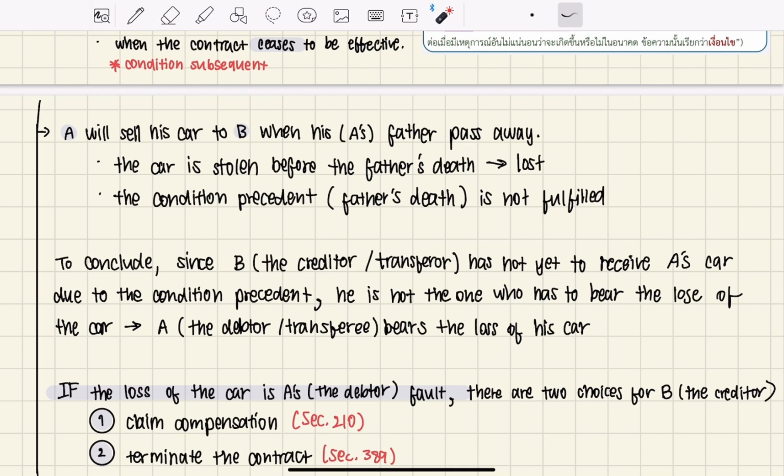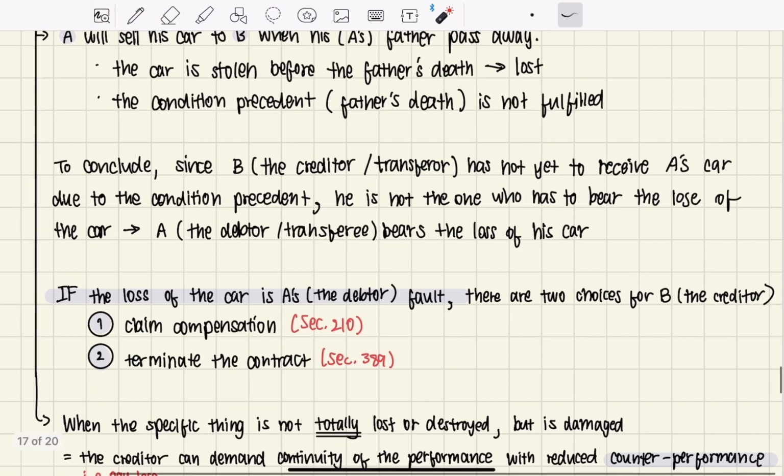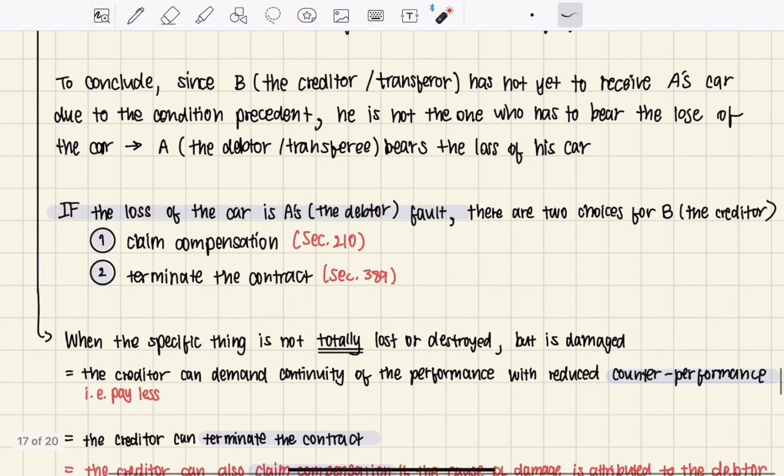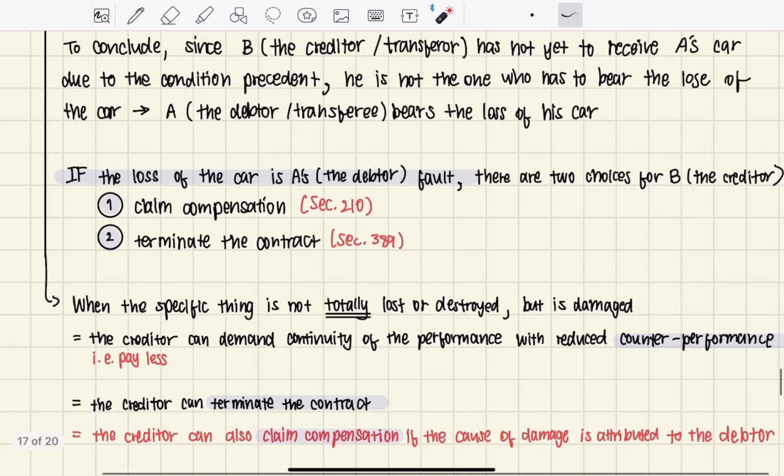So subsequently B is not the one who has to bear the risk, and A, who is the debtor, has to bear the loss of his car instead. And if the loss of the car is A's fault, as the debtor, there are two choices for B, who is the creditor. First, B can claim compensation, and second, B can terminate the contract.